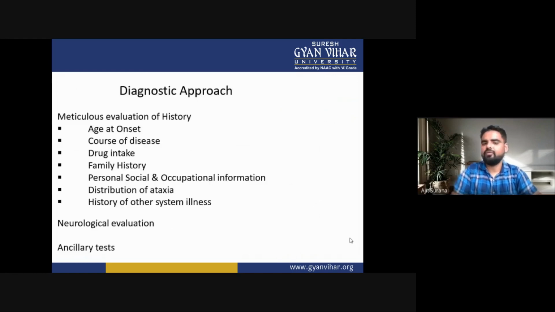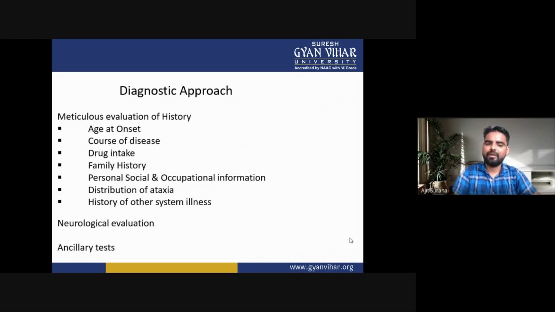Now, the diagnostic approaches of the ataxia. In this, there is meticulous evaluation of the history. In meticulous evaluation of the history, first one is the age at onset, at which age the disease started. Second one is the course of the disease. Third one is which drug is taken, so drug intake.